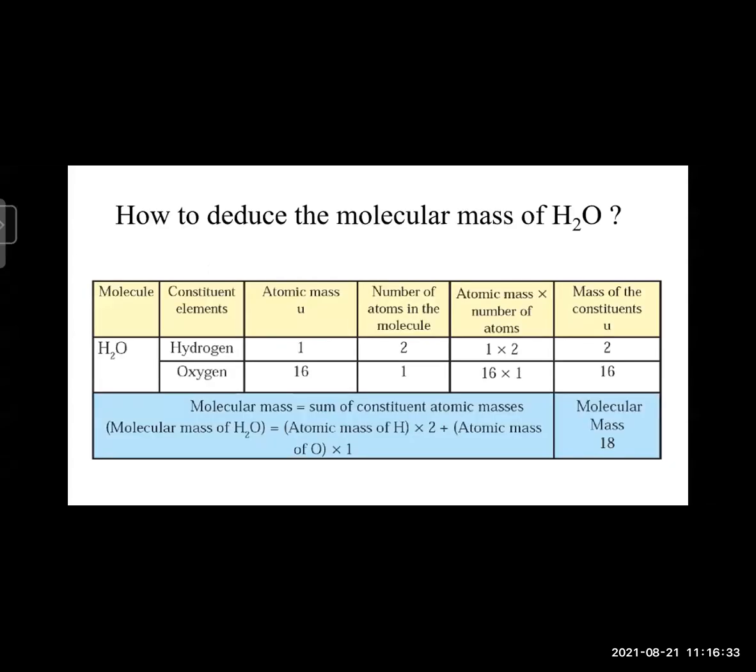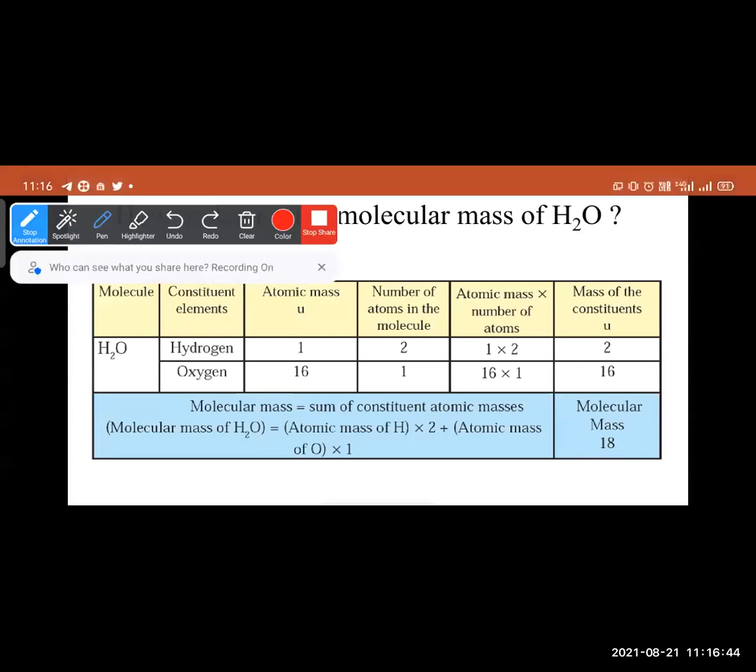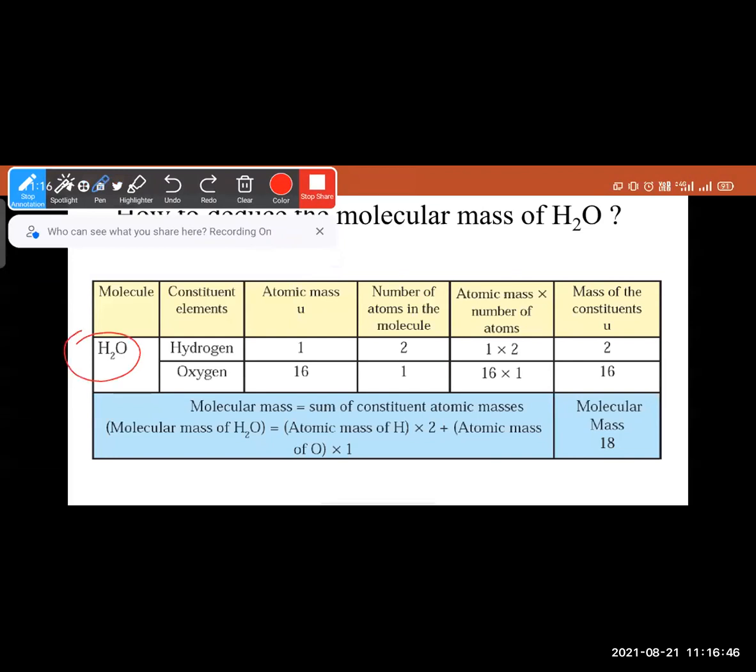Now, the question is how to deduce the molecular mass of H2O, water. The molecule is given here, H2O. The constituent elements are hydrogen and oxygen.